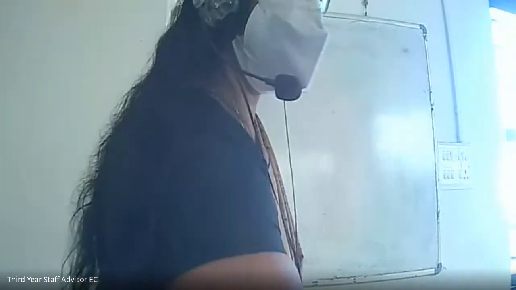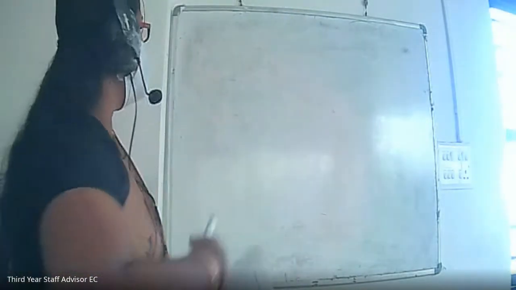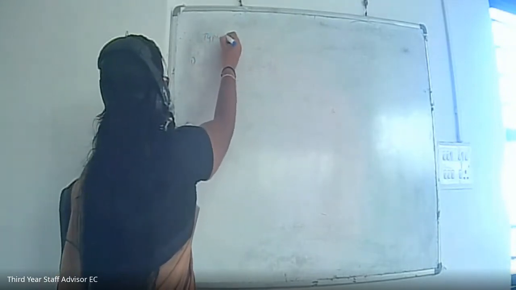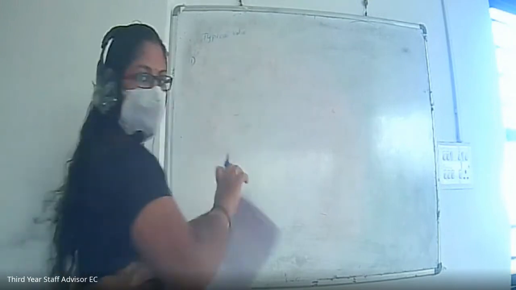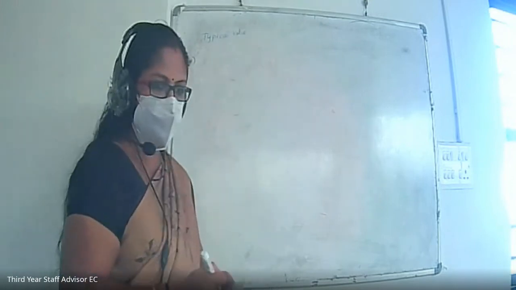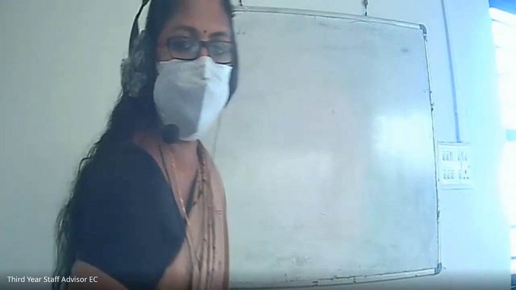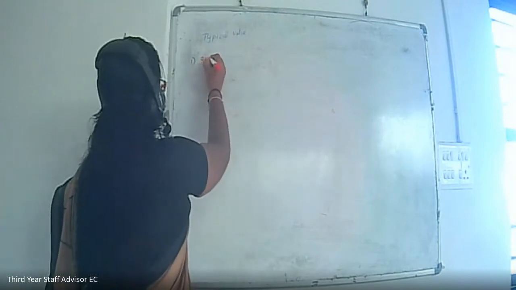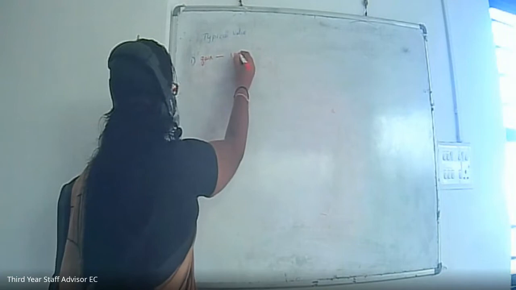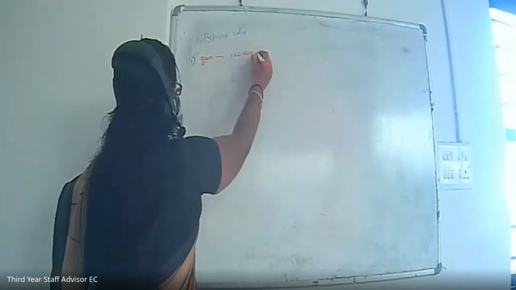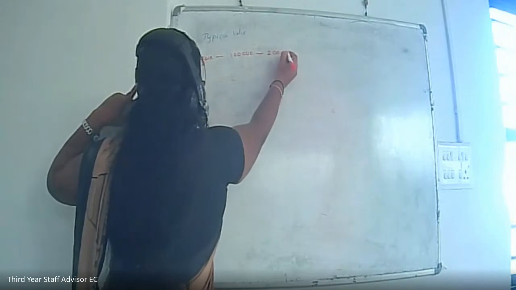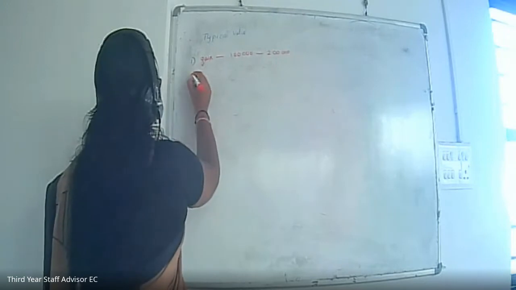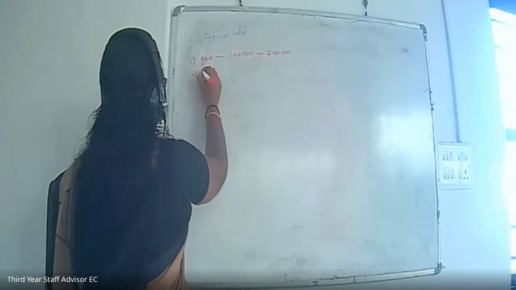Next, the first typical value is the gain, and the typical value of the gain is 1 lakh to 2 lakh. This is the typical value of the gain. Next, the second one is input impedance.